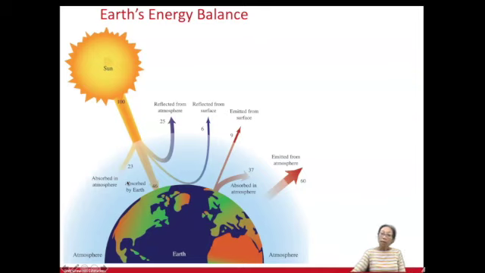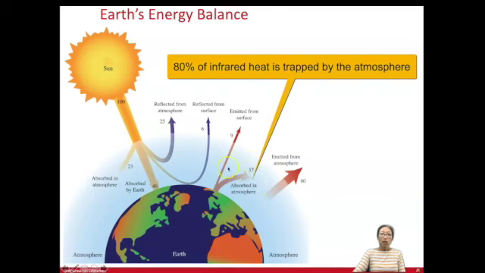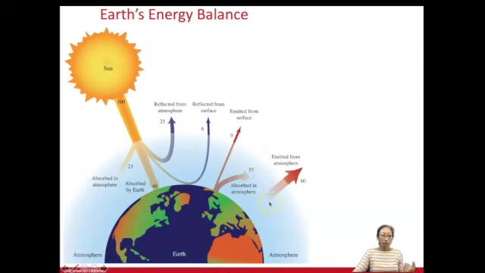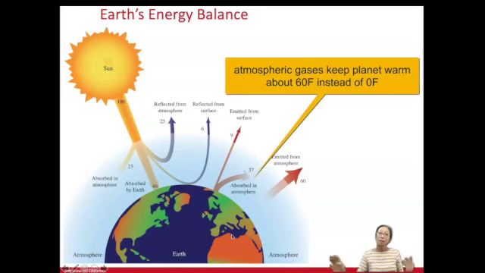So what has been established is not a year-round freeze, which we know, but that thanks to the heat that is absorbed and trapped in the atmosphere by atmospheric gases, about 80% of the heat is capped that would be sent back out. So that's important because therefore Earth's atmosphere keeps the troposphere where we live a habitable temperature, about 15 degrees Celsius or about 60 degrees Fahrenheit average worldwide and over the year.